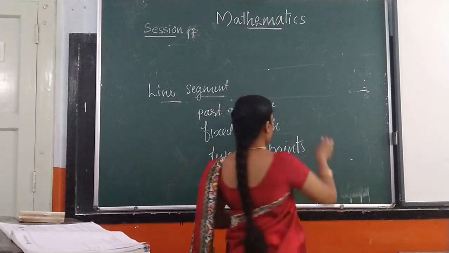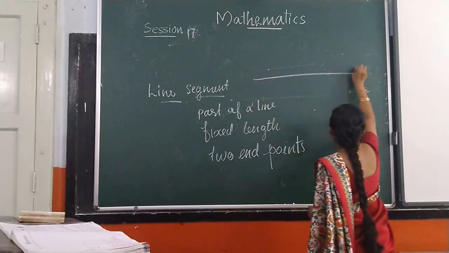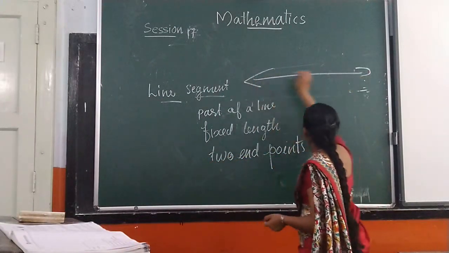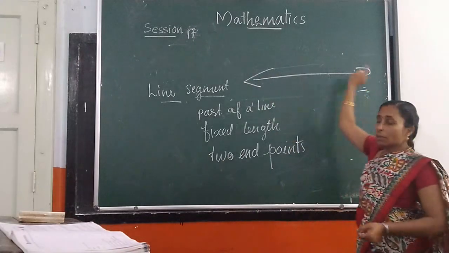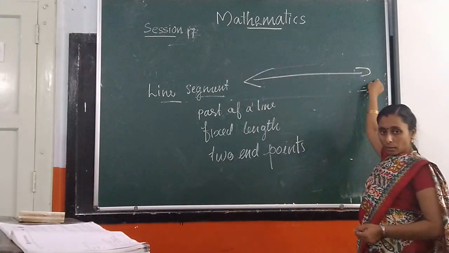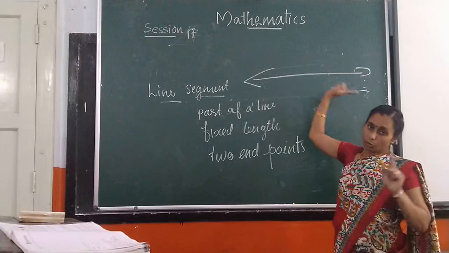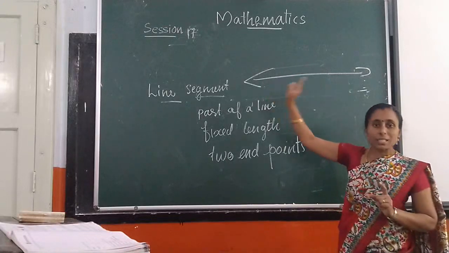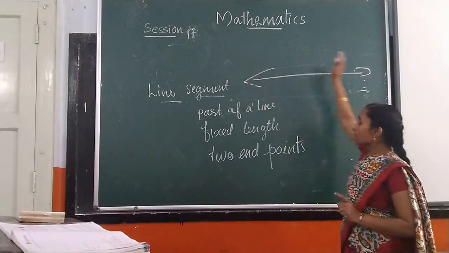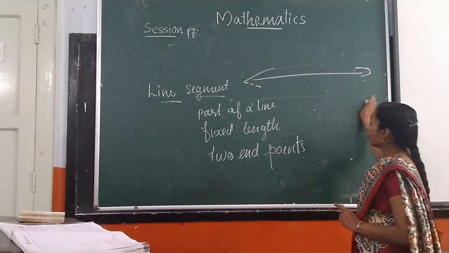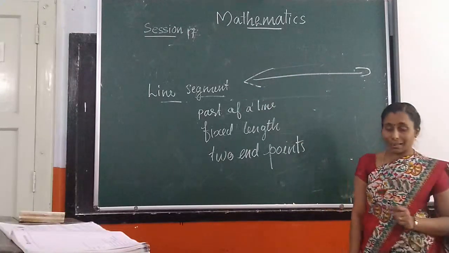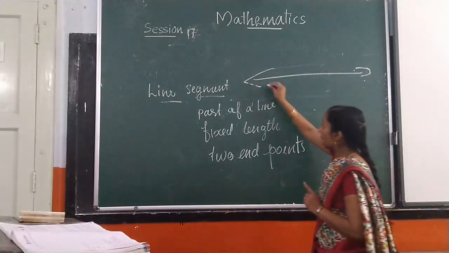Okay. Suppose if it is a line, why can I say it is a line? Because two arrows are there. Can it be measured? No, because it is endless. There is no starting point. There is no end point. From this line, I can make many line segments.